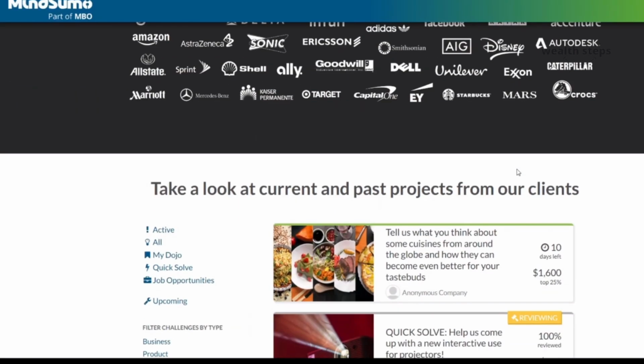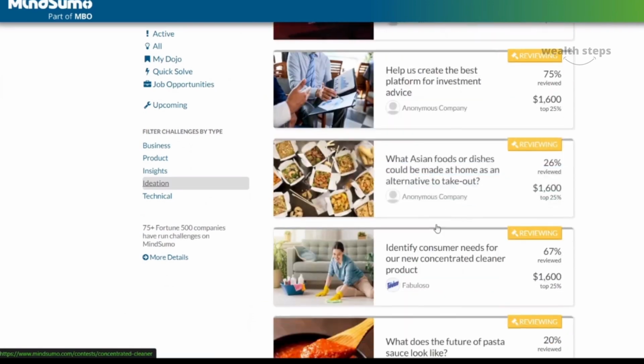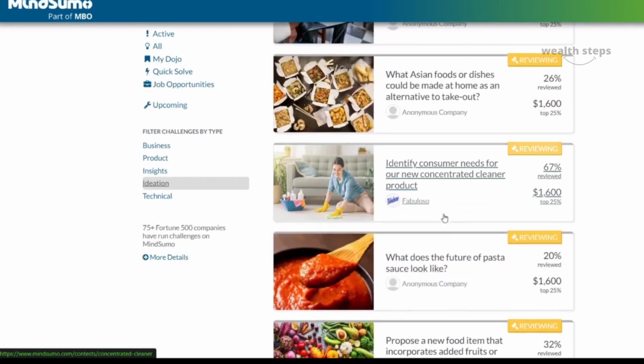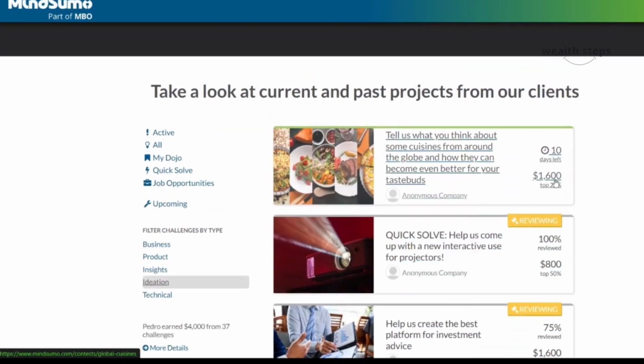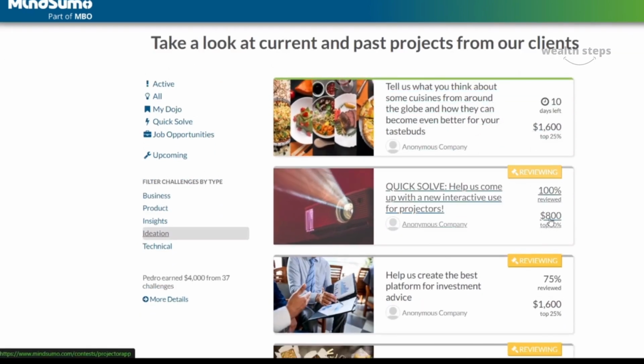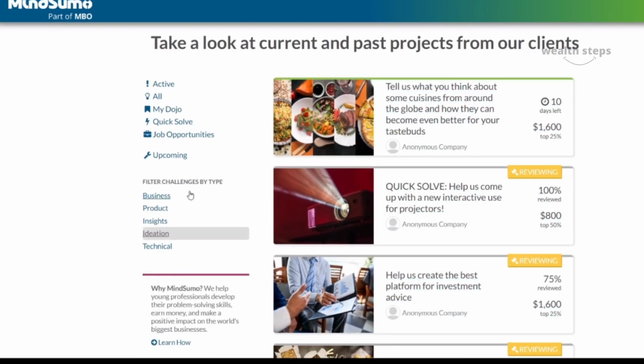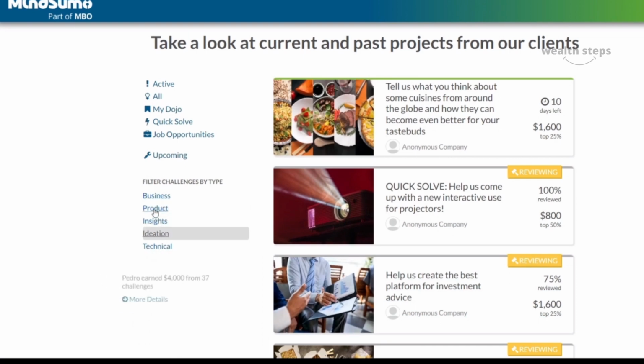Once you're done, you may log into your account, and right away you may see that there are a ton of different projects and challenges that you may be able to join, and through those you can earn much money online. You can preview here the many different categories that they offer you. Take a look here, for example, this one here, and this one here, and this for another example, and there is much more. So definitely there is going to be no shortage of money you can make on that website.